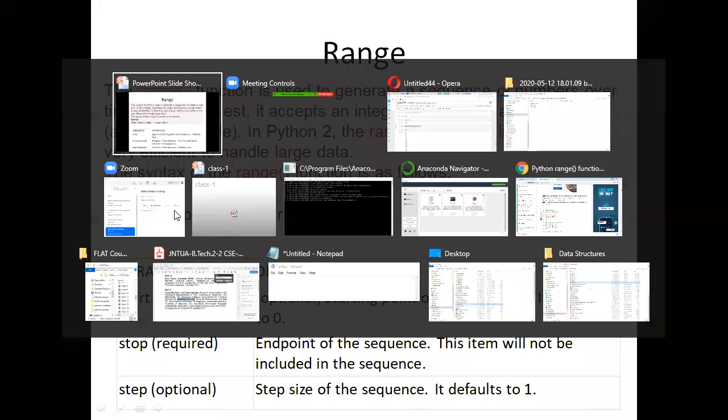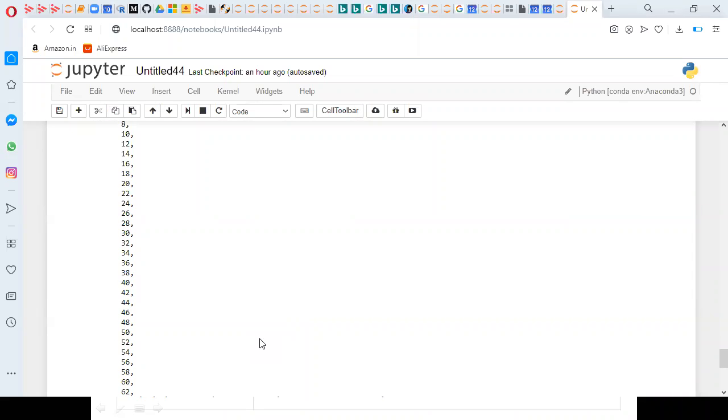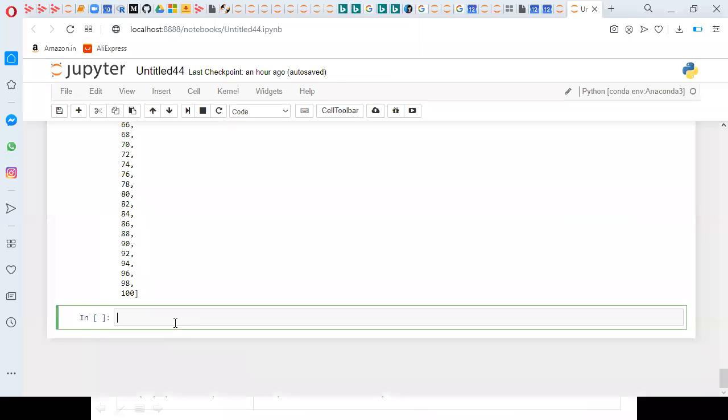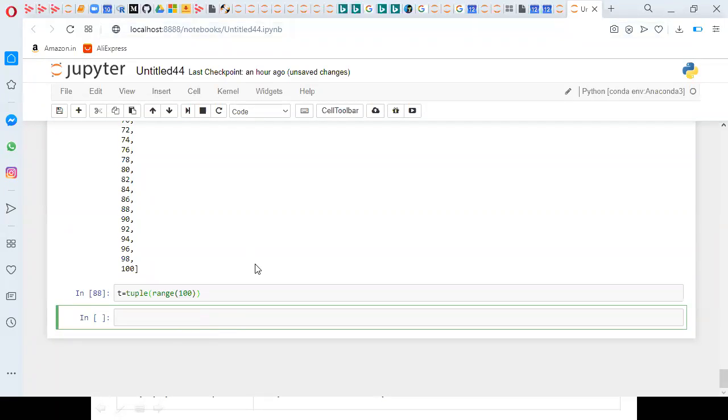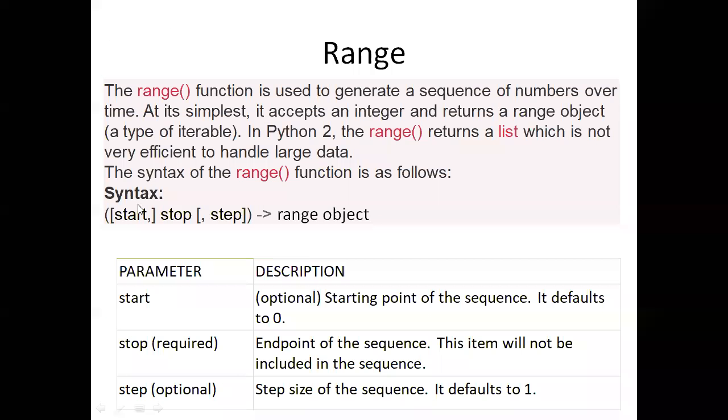So for example, if I mention t equal to list of, or else tuple of, range of 100, here 100 is defining the stop value, not the start value. Start and step both are optional. If you mention like this, it generates a sequence of 100 numbers. If I print t, we'll get 0 to 99. So this is the syntax of range.